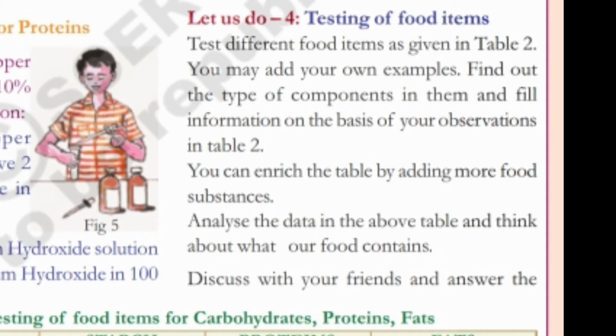Let us do 4. Testing of food items. Test different food items as given in table 2. You may add your own examples. Find out the type of components in them and fill information on the basis of your observations in table 2. You can enrich the table by adding more food substances. Analyze the data in the above table and think about what our food contains. Discuss with your friends and answer these questions.